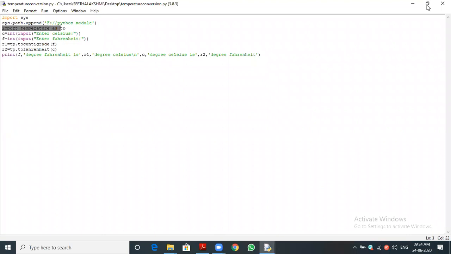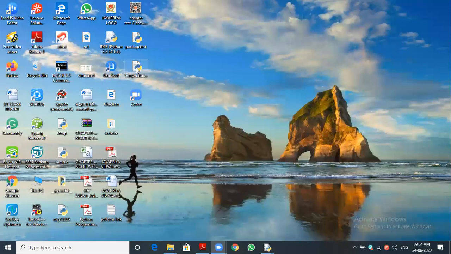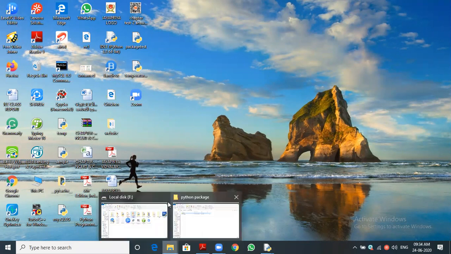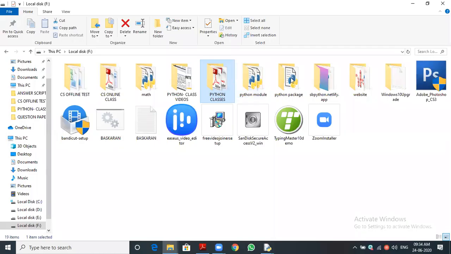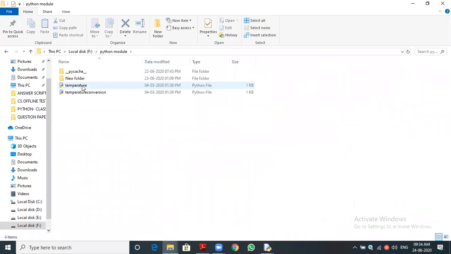You can see I'm saving the file on the desktop. Where is the temperature module defined? It is defined in F colon. I'm just opening that. You can see F colon, inside the Python module folder, the temperature is there. Could you see? This is the module. Have you understood? Are you able to understand what I'm saying?